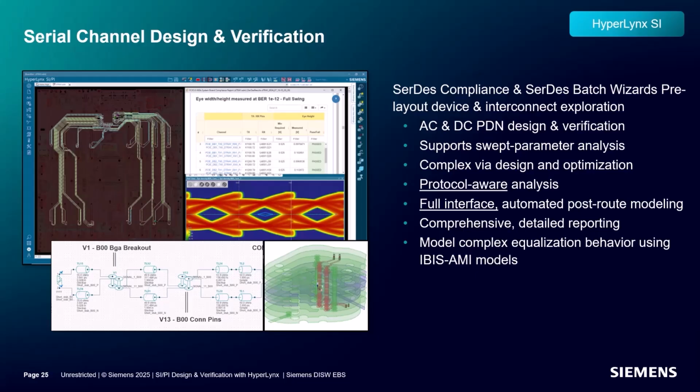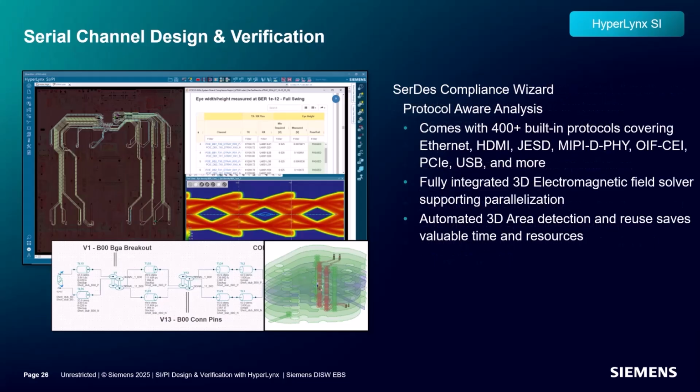We can also investigate how swept parameter analysis can be used to improve design margins, how Hyperlynx's design space exploration can be used to explore and optimize designs with very large design spaces, and how Hyperlynx can ensure your design meets standard protocol requirements using automated compliance analysis. It includes automated post-route extraction and modeling that lets you easily verify the behavior of all your signals, not just a select few. And it also includes comprehensive HTML-based reports that tell you what you want to know the most: what passed, what failed, and by how much.